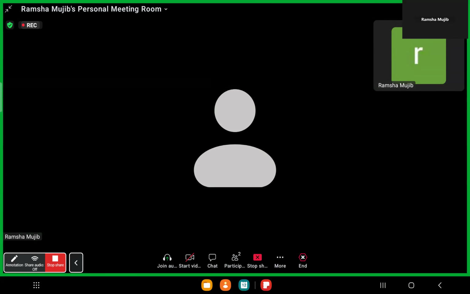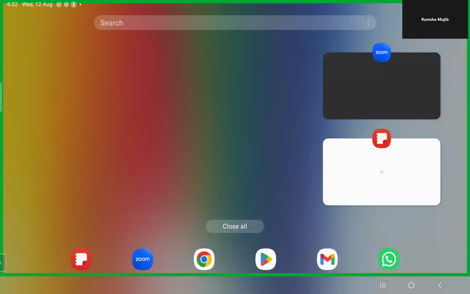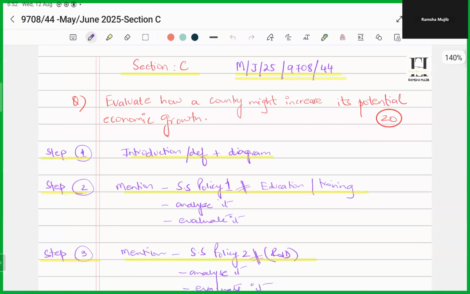Today I brought for you all 9708 May-June 2025 paper 44. We'll be looking at section C today. It's a 20-mark essay question. Let's see what this question talks about. All right. So now this question is referring to economic growth. The question says, evaluate how a country might increase its potential economic growth.